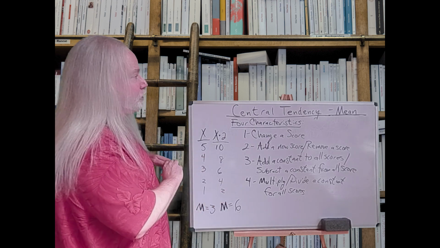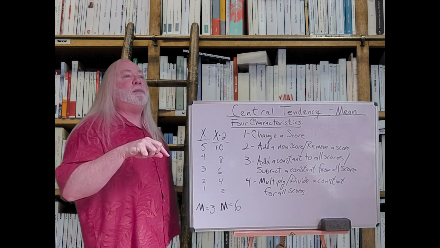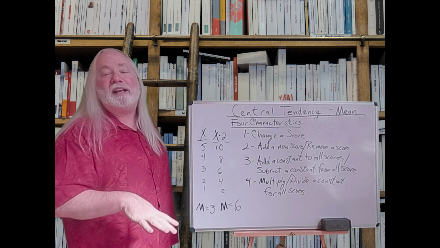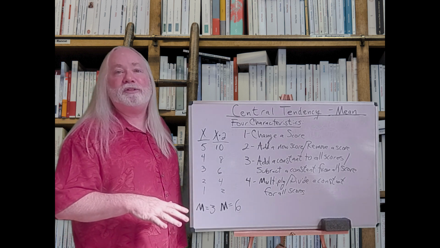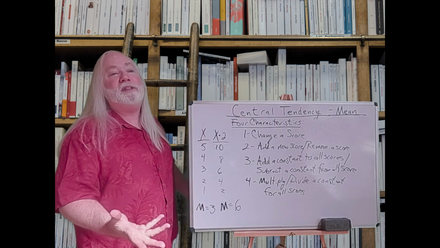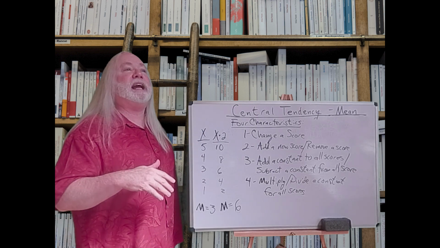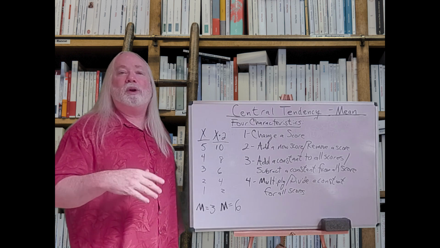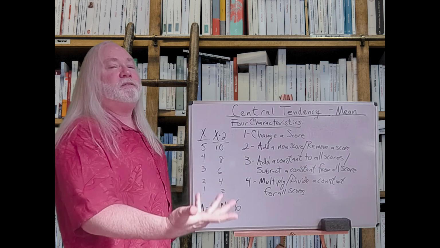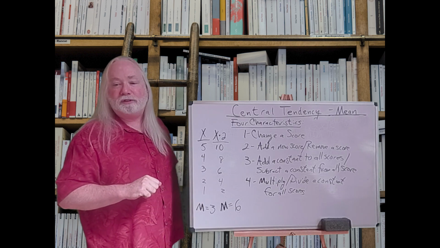This last one in particular is used very often in the real world when we're switching scales. Let's say I was measuring things in minutes, but I want to turn it into seconds. Well, to turn a minute into a second, you multiply it by 60, right? Well, you don't have to go back and change every raw score. Just multiply the mean by 60, and you now know what the mean is in seconds. So when you're converting from minutes to seconds, or feet to inches, or whatever it is, Fahrenheit to Celsius, when you make that conversion to every raw score, the mean gets converted the same way. So you don't have to go back and change every score. You can just change the mean and know what it is.